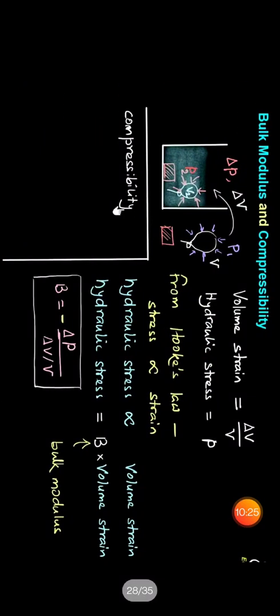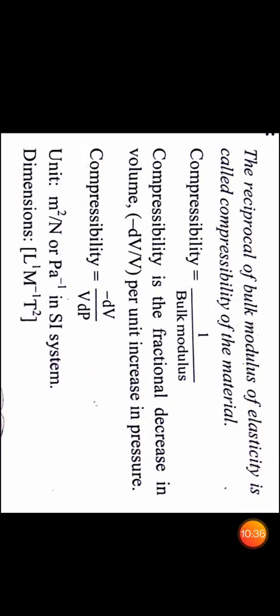The bulk modulus has a reciprocal, which is compressibility. The reciprocal of the bulk modulus of elasticity is called the compressibility of the material. Compressibility is equal to 1 upon bulk modulus.